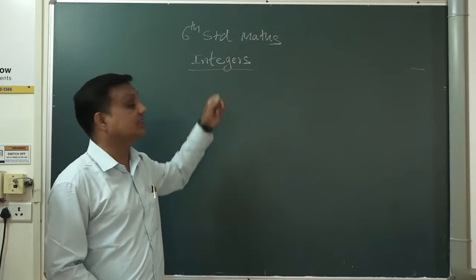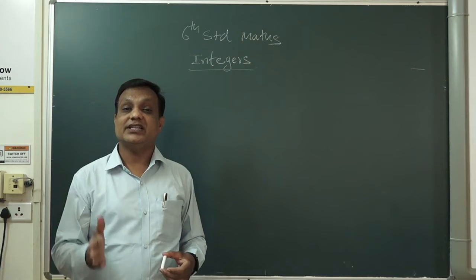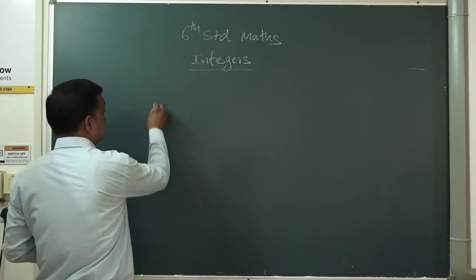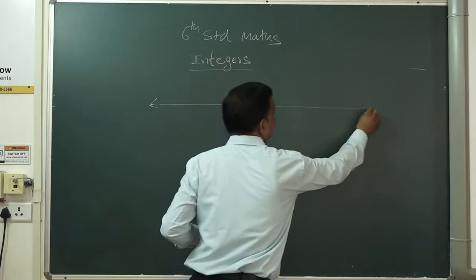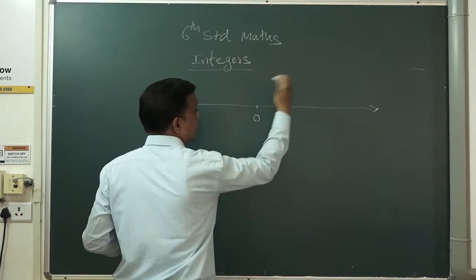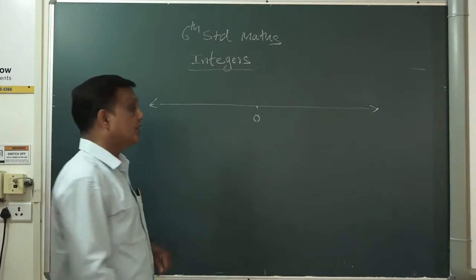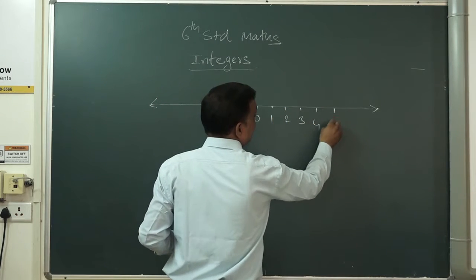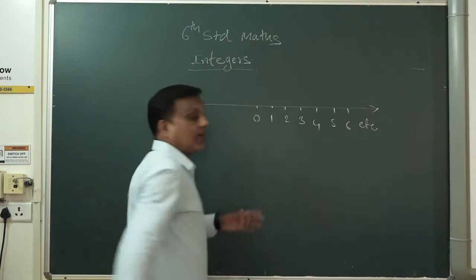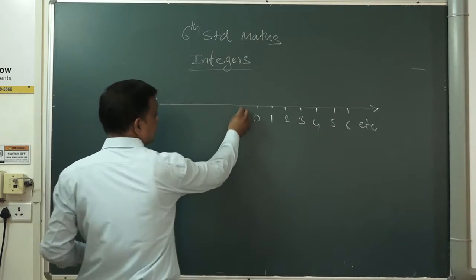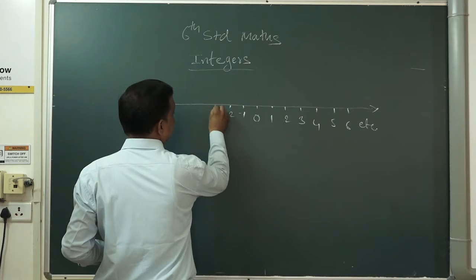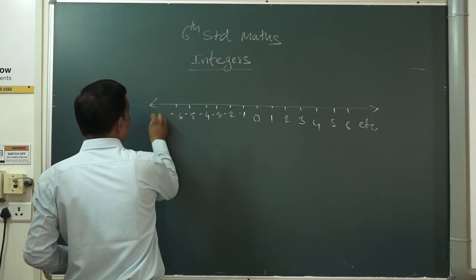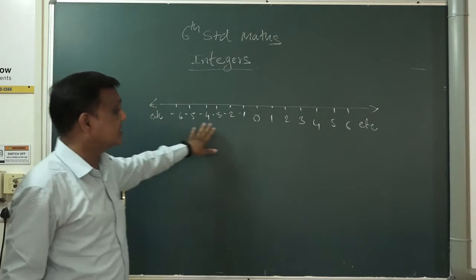Now what is this integer? Integers means where we use minus numbers and plus numbers. Now how will we use the minus number and plus number? Just see on the number line. Suppose this is a number line. Here is 0. Right side of the 0 are all positive numbers, like 1, 2, 3, 4, 5, 6, etc. And left side of the 0 are negative numbers, like minus 1, minus 2, minus 3, minus 4, minus 5, minus 6 and so on. So these numbers are called the integers.